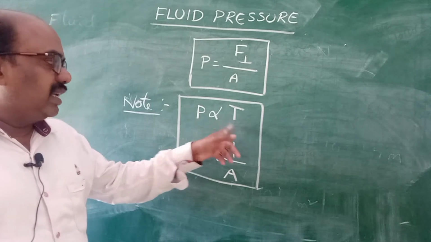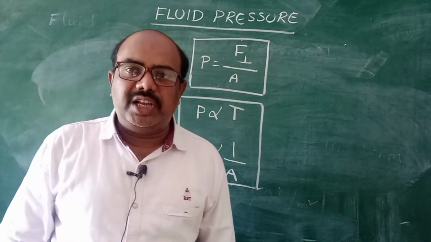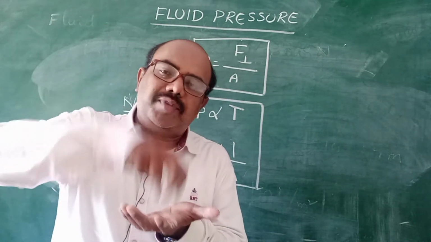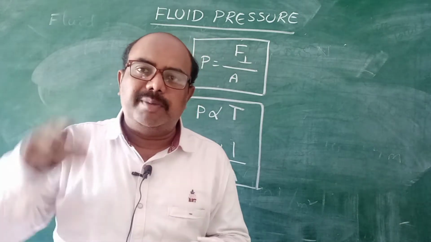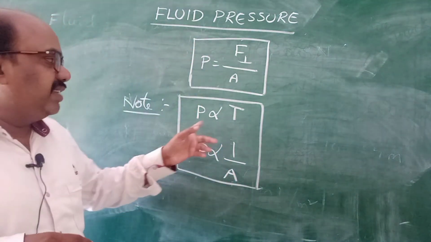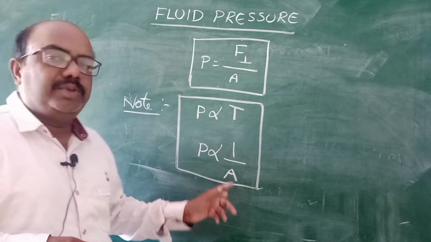Whereas thrust is directly proportional to pressure. If you apply more thrust on your hand, automatically the pressure is more. That means pressure is directly proportional to thrust and inversely proportional to area.